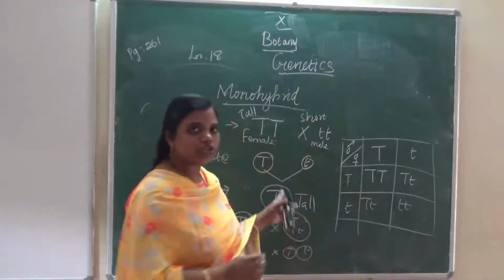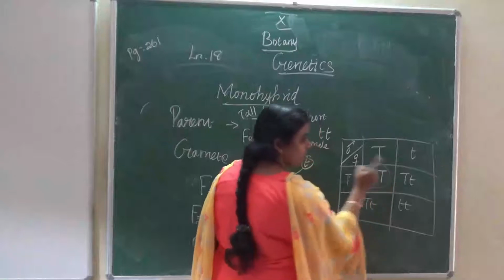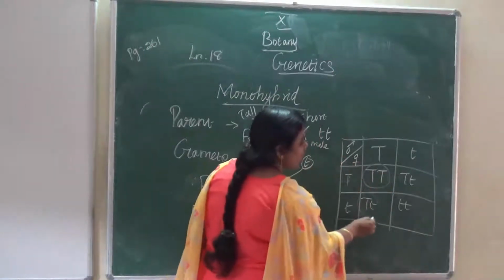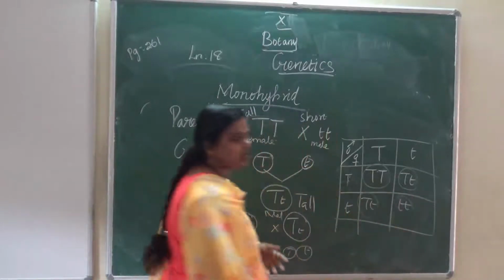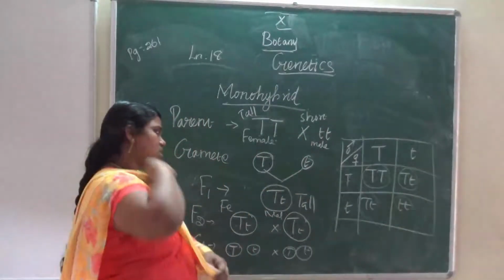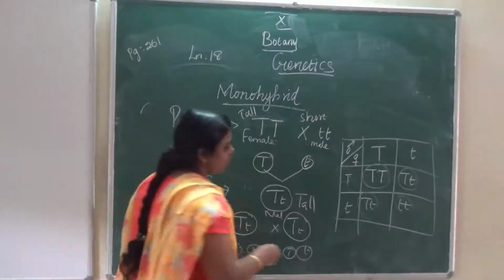So what is the ratio? Pure tall plant is 1, heterozygous tall plant 2, and homozygous recessive plant also 1. So he identified the phenotypic and the genotypic ratio.